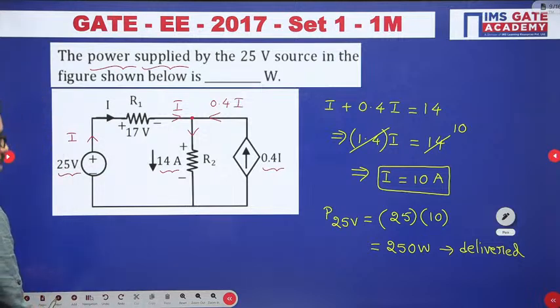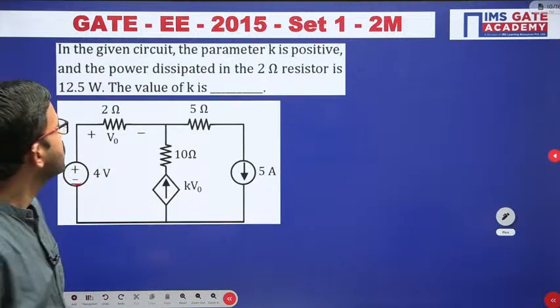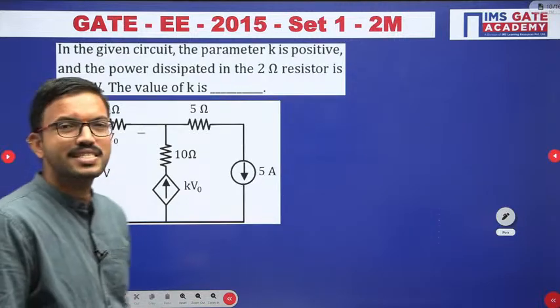So with this understanding, now let us move on to the next question. This is a question asked in GATE EE 2015 set 1 for 2 marks.